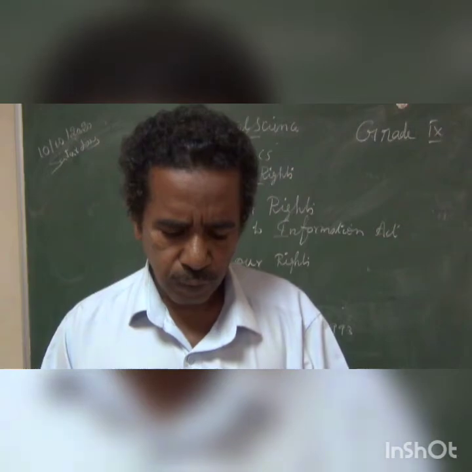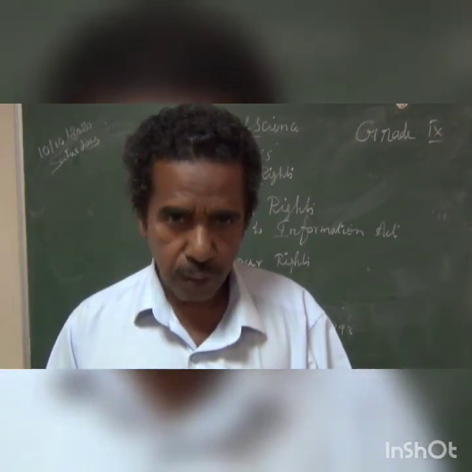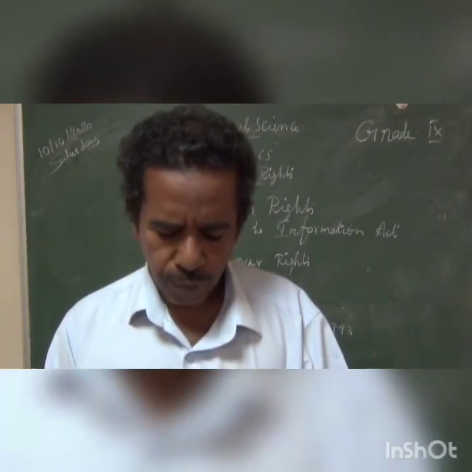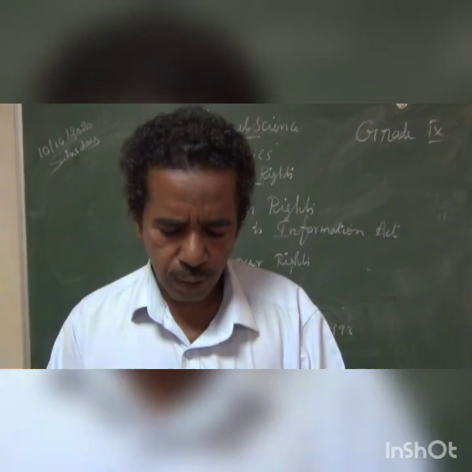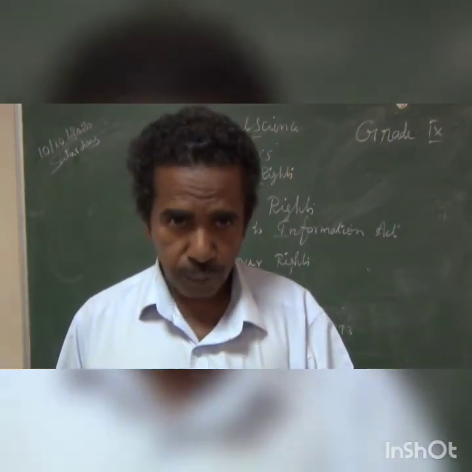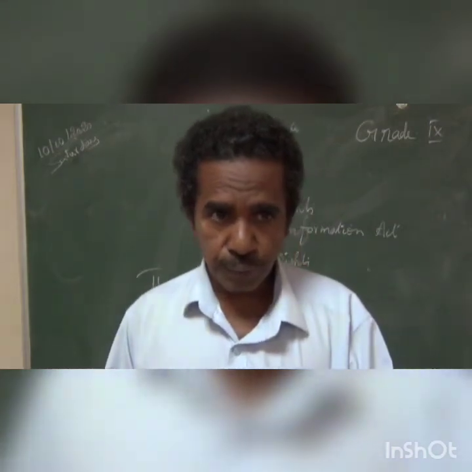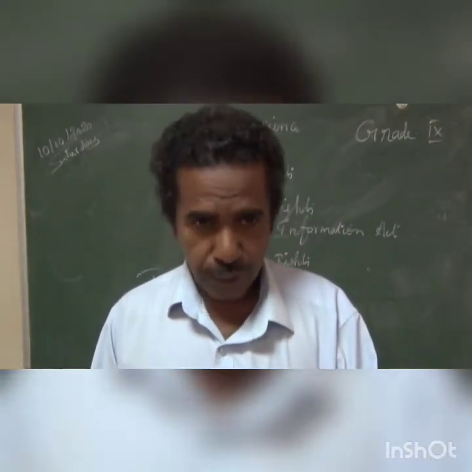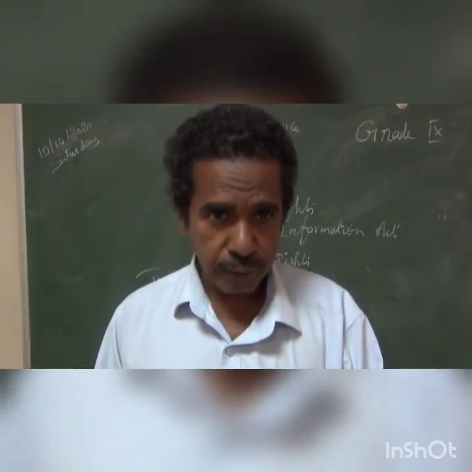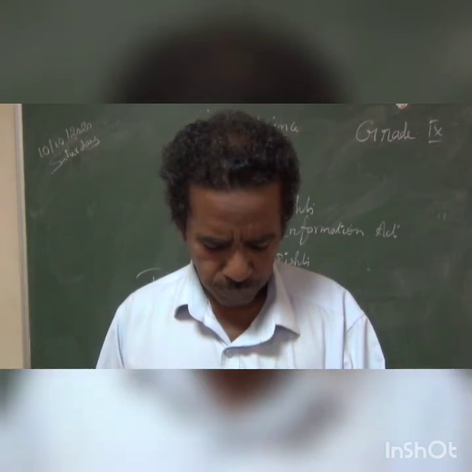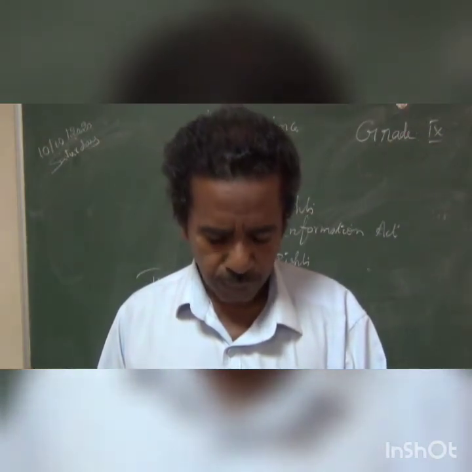Fourth one, what are the benefits for workers provided by labor law? That is page number 262, labor rights heading, first para.